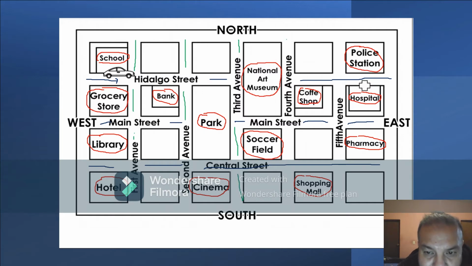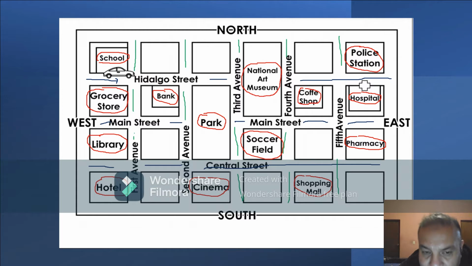So we have streets and we have avenues. So the avenues are named by ordinal numbers, first, second, third, fourth, and fifth avenue. That's the way this map is made.